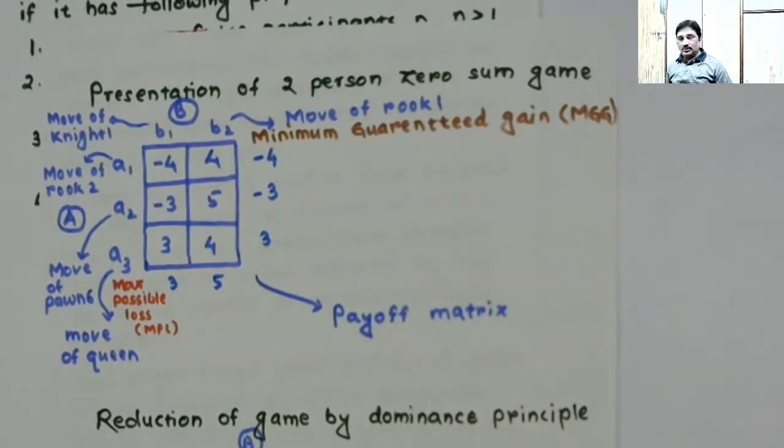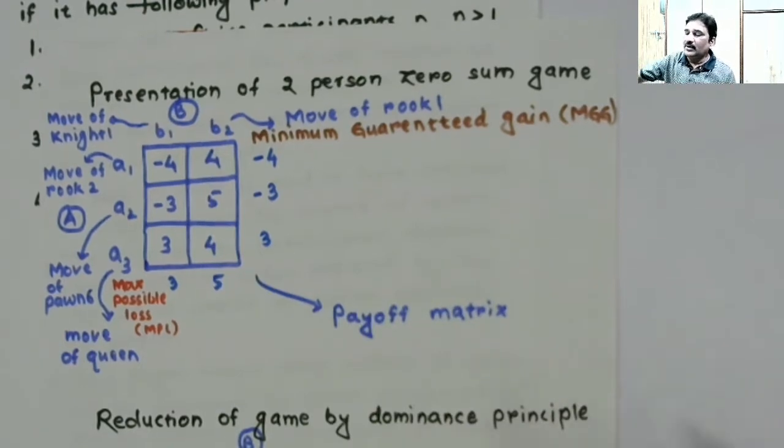Now that you know the minimum guaranteed gain for player A by selecting various courses of action, the question obviously is which course of action will be preferred by player A. Player A will select that course of action which results in the maximum of minimum guaranteed gain.